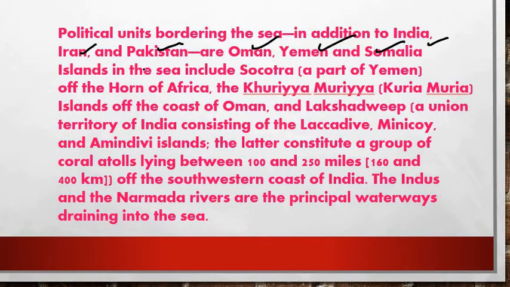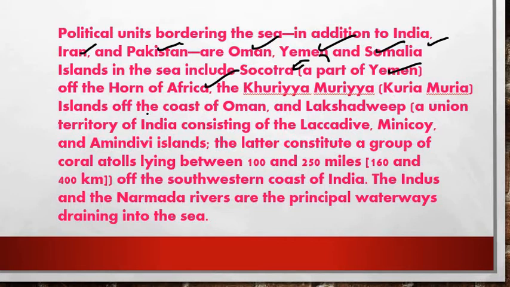And the small islands include Socotra, which is a part of Yemen, right? Socotra, the Horn of Africa, and Kuria Muria.